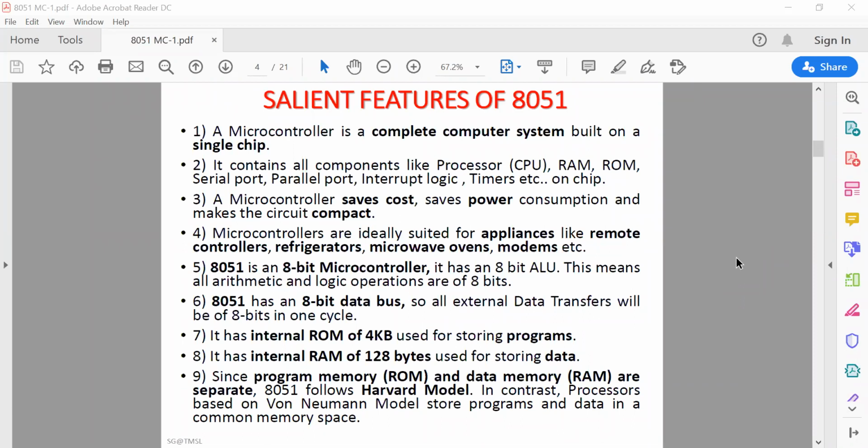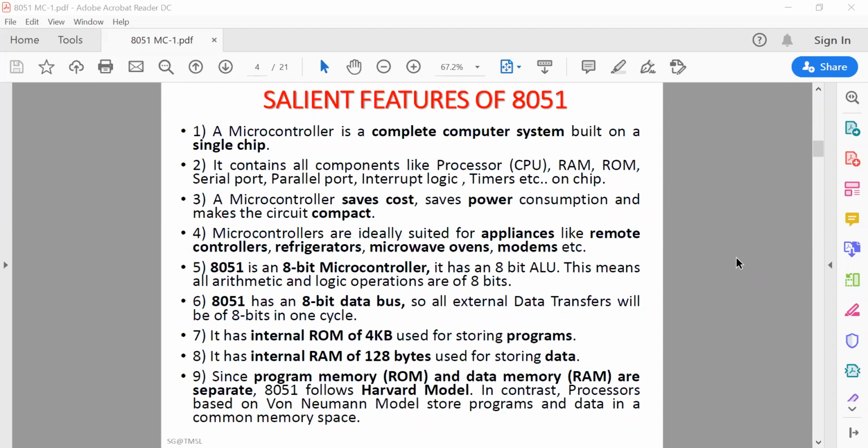The 8051 is basically an 8-bit microcontroller which has an 8-bit ALU. That means all the arithmetic and logical operations are performed in this ALU, and the operations are 8-bit operations. The 8051 has an 8-bit data bus, so the external data transfer will be 8 bits in one cycle. It also has an internal ROM of 4 kilobytes to store the program, and an internal RAM of 128 bytes used for storing data.